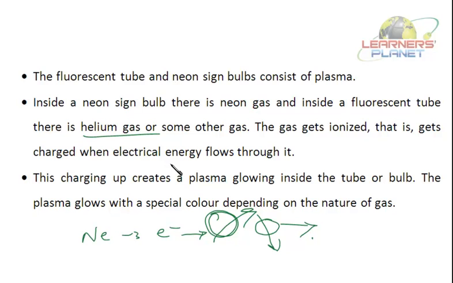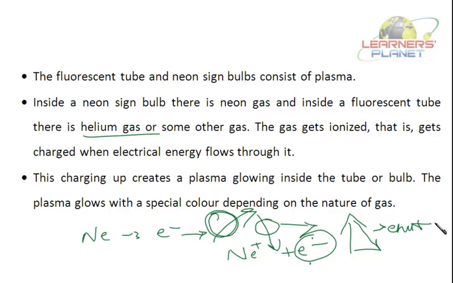So they lose an electron, changing into, say, neon plus plus an electron. Whatever energy is supplied will be absorbed by this electron. When it has absorbed energy, it will reach a higher energy level. Now when it comes back from this energy level to the lower one, it will emit that particular energy, whatever it has absorbed. It is discussed in detail in your higher grades.